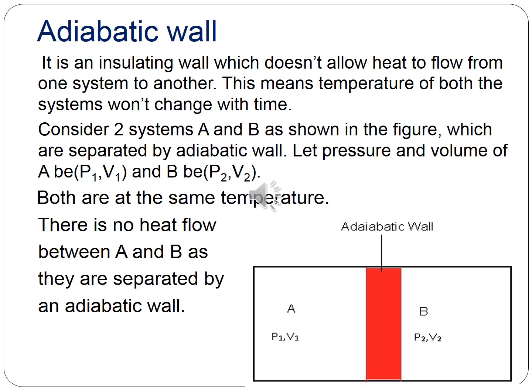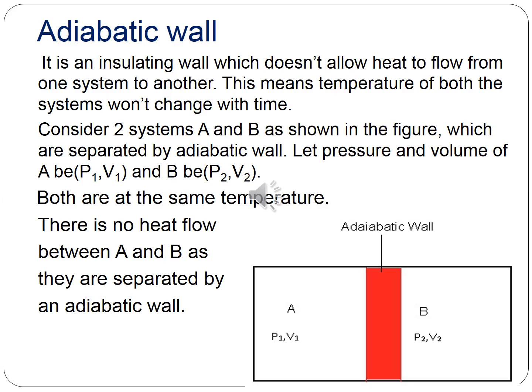What is the second wall? I told earlier it is the adiabatic wall. You have to understand it is an insulating wall. That is, it does not allow heat energy to flow from one system to another. This means temperature of both the systems won't change with time.